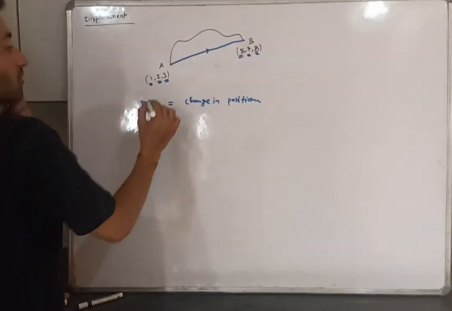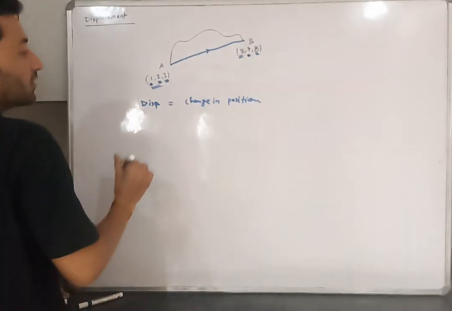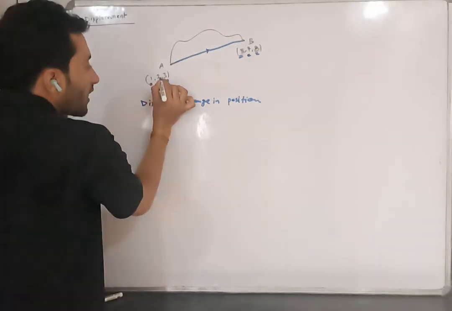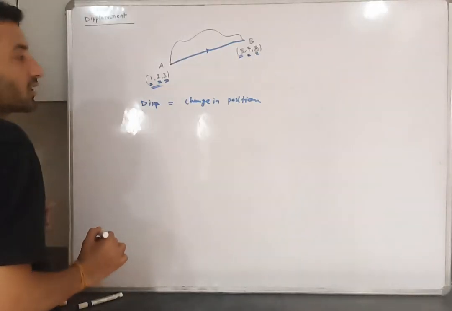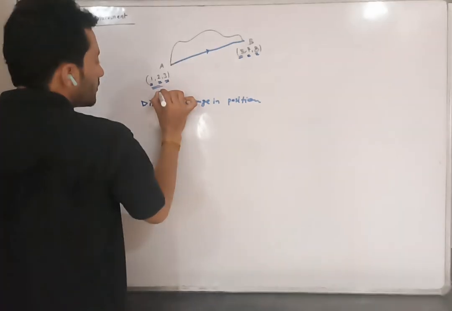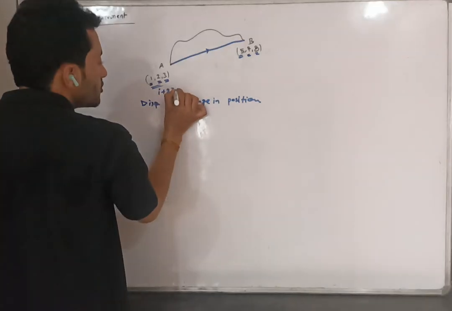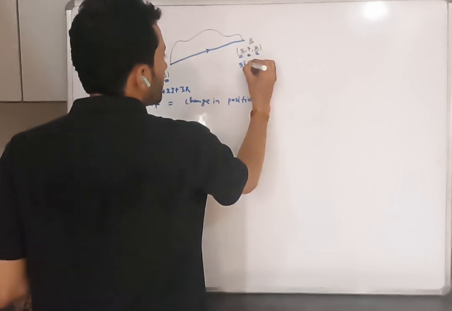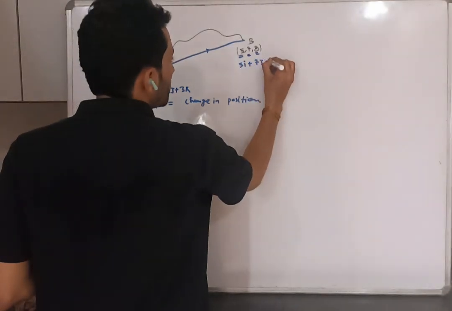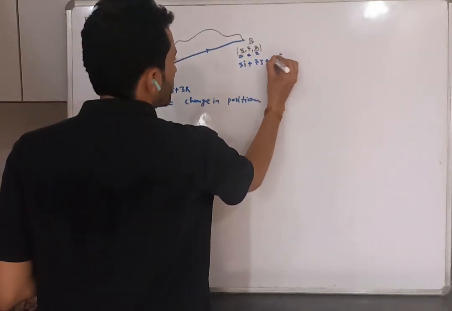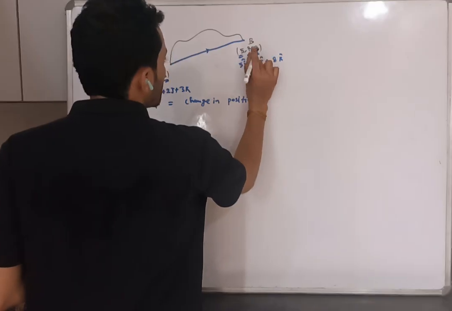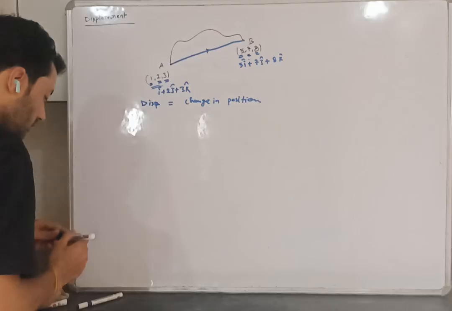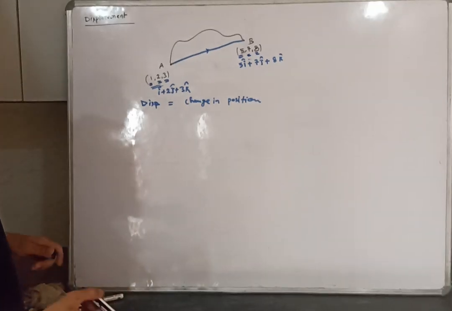What is the position vector here? If I need to write the vector in vector form, it is i, j, k: 1i plus 2j plus 3k. Can you write this? And 5i plus 7j plus 8k. Now I want the change in position vector.